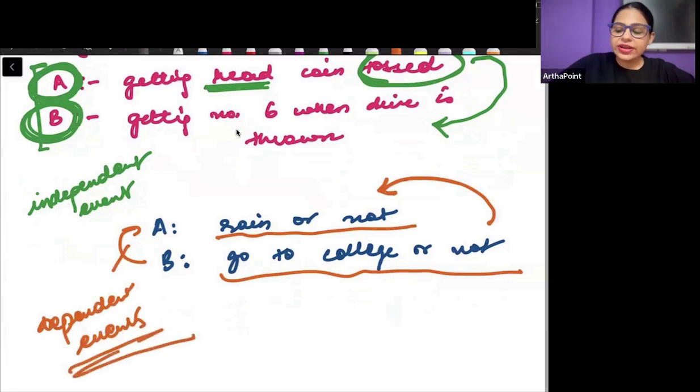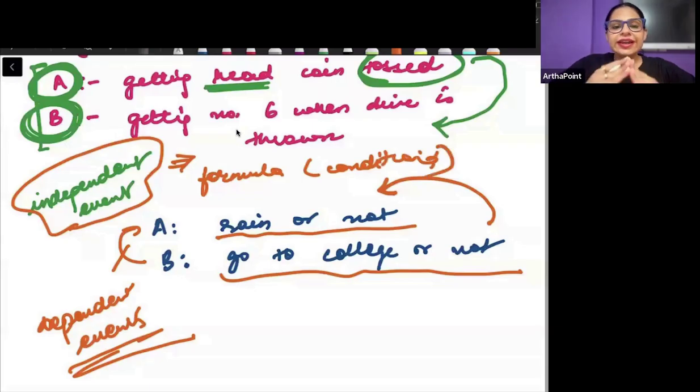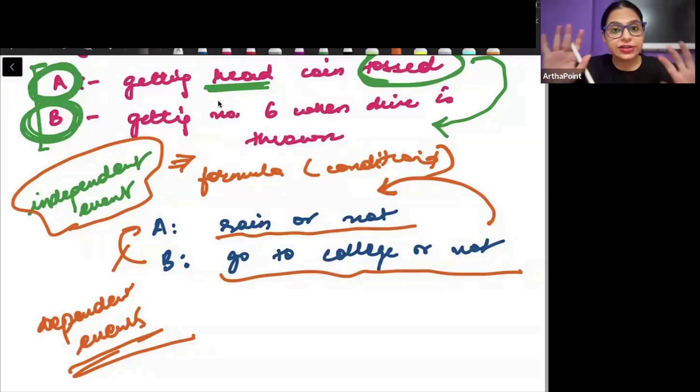So independent events are those events in which occurrence of one does not affect occurrence of other. I will do its formula afterwards when we do conditional probability. Abhi nahi karna hai. But just understand this thing. एक के होने से दूसरे को फर्क नहीं पड़ता है. The two things are very different from each other. Mutually exclusive and independent events are different.